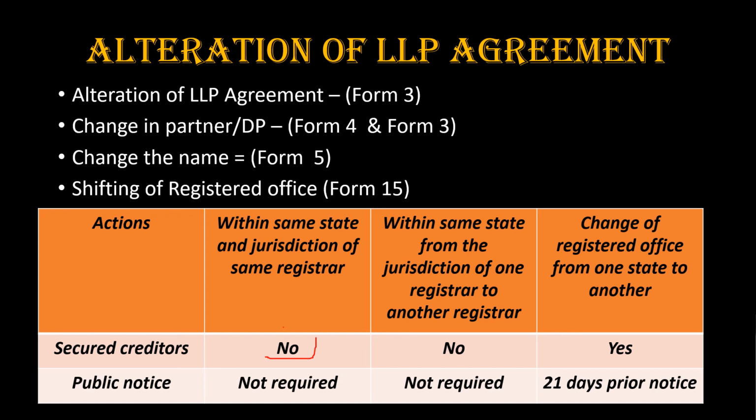But in case of change of registered office from one state to another state, you should obtain the consent from the secured creditors. Next is the public notice. In the first two cases, the public notice is not required. But in the third case, that is the change of registered office from one state to another, 21 days prior notice should be given to the public.